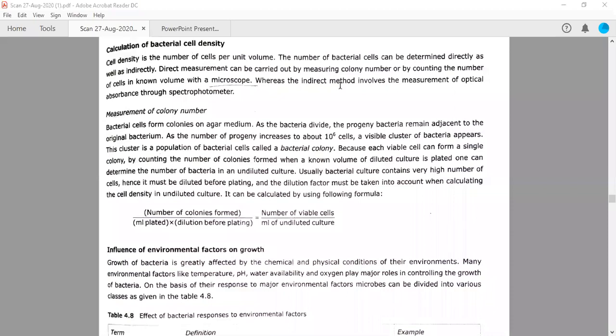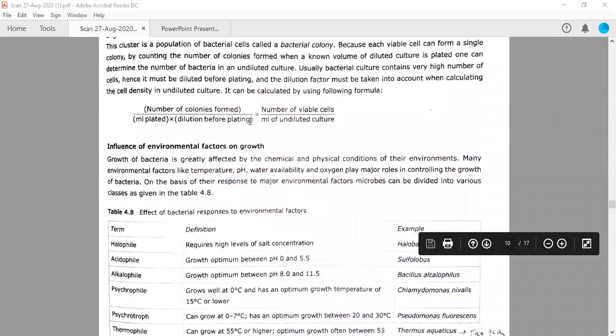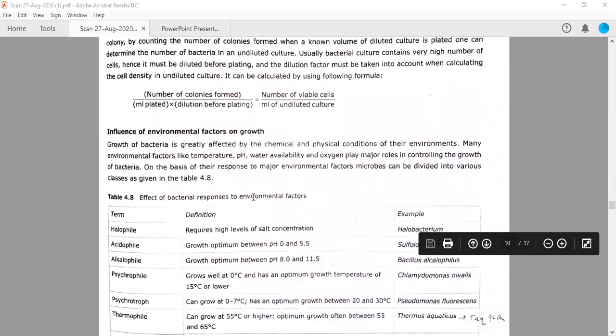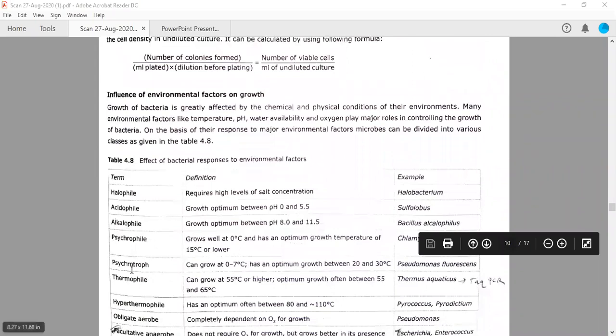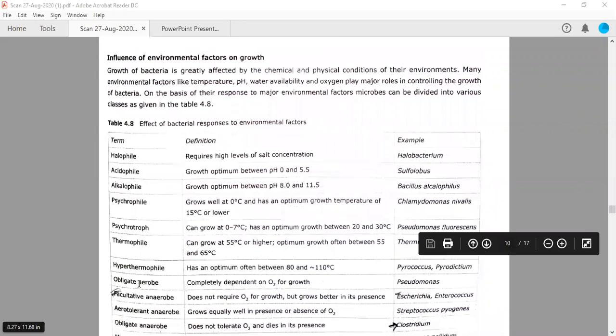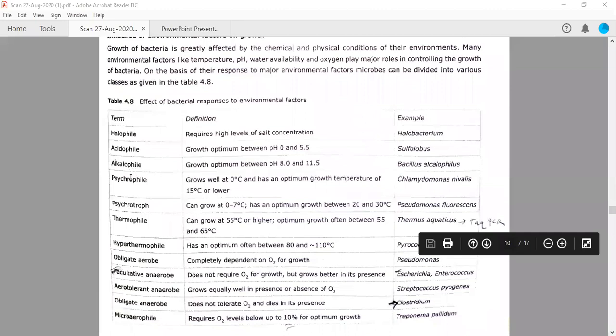One more thing we need to cover in this particular class. Before starting this, we also have these terms in your book: halophiles, acidophiles, alkalophiles, psychrophiles, psychotroph. Some you are able to understand, for example halophile, acidophile, alkalophile, you know them, but you are a bit confused when asked about psychrophile, psychotroph, obligate aerobe, facultative anaerobe, aerotolerant species. So you need to remember at least these 3-4 terms.